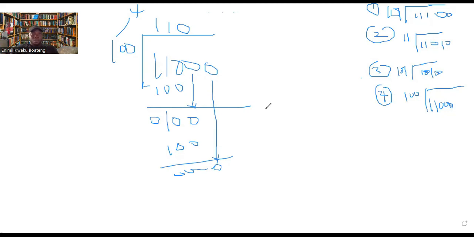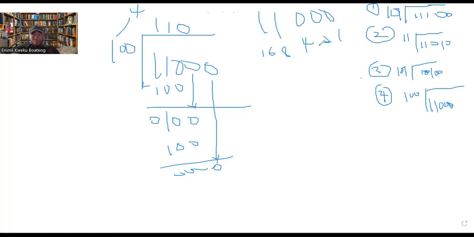All right, so let me convert this to decimal because this is the last example. So that we see, now we've converted this to decimal already. This is 4. Now let's convert this to decimal. 1, 1, 1, 0, 0, 0. Now this is 1. This is 2. I'll show you this method. Don't worry. This is 1. This is 2. This is 4. This is 8. And now this is 16.